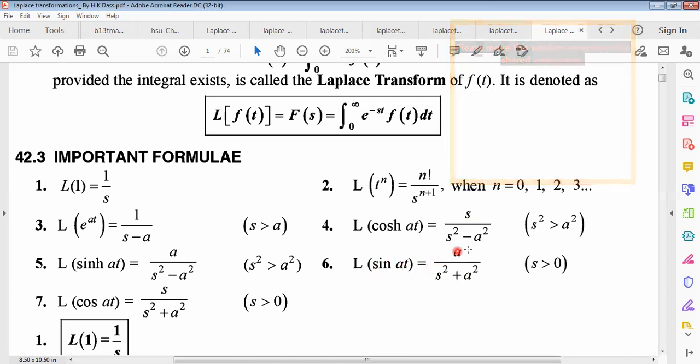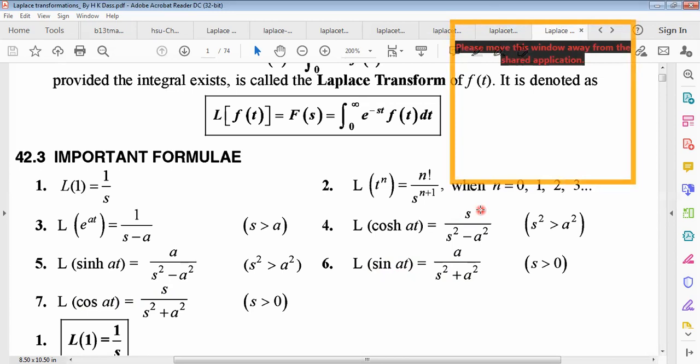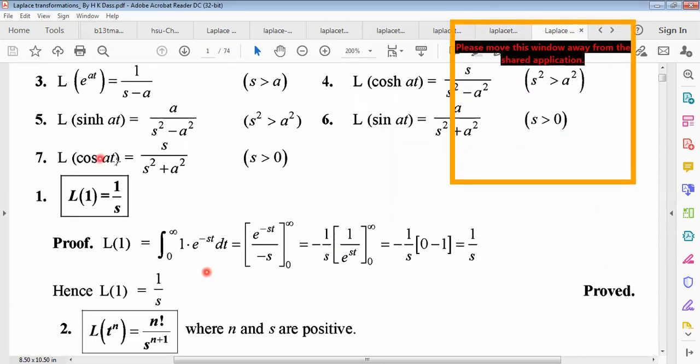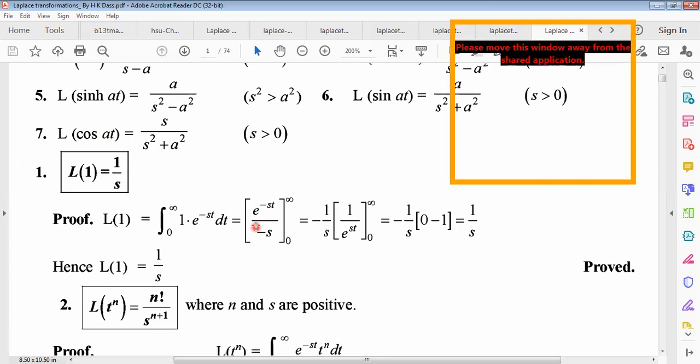For sine we have to use a, and for cos we have to use s. Remember it. For cos we have to use the s parameter in the numerator, and here also in the numerator we have to use the s parameter. So we have proved this: Laplace transformation of 1 is 1 by s.